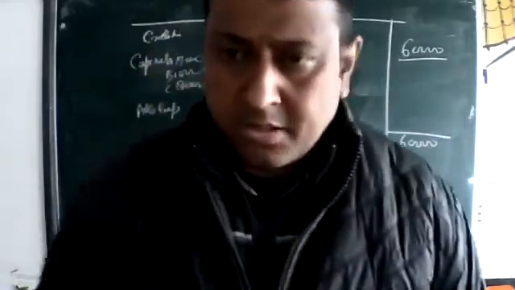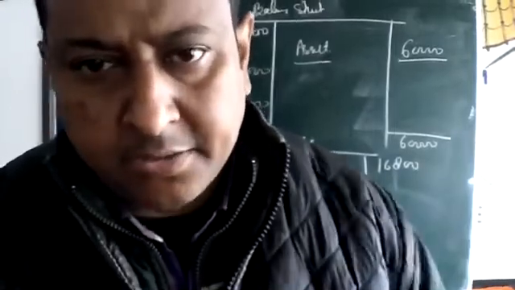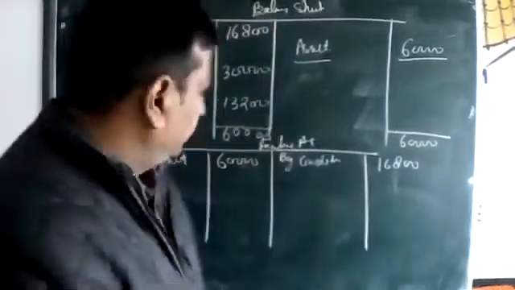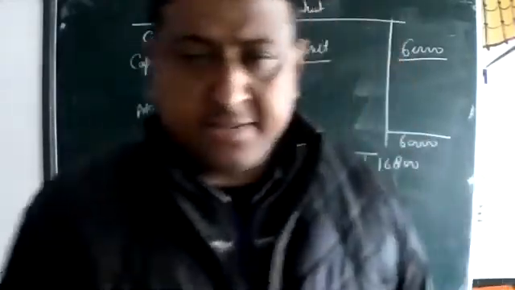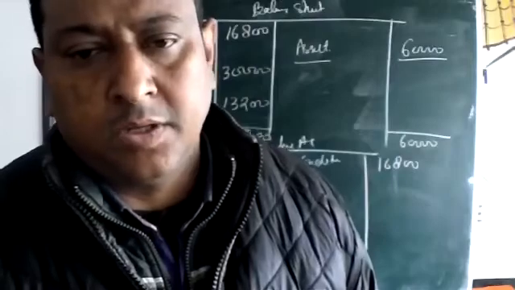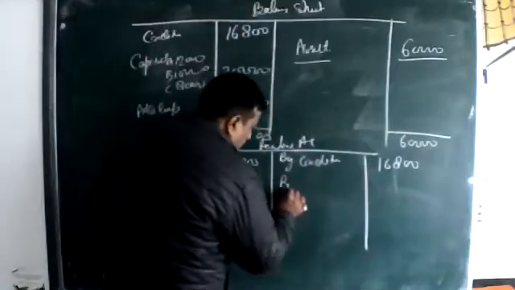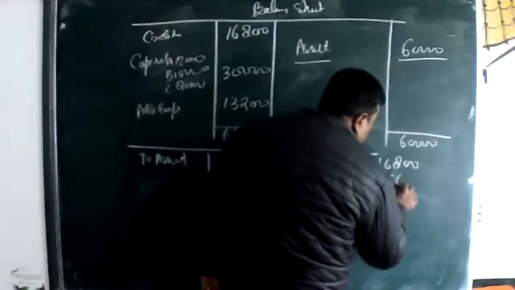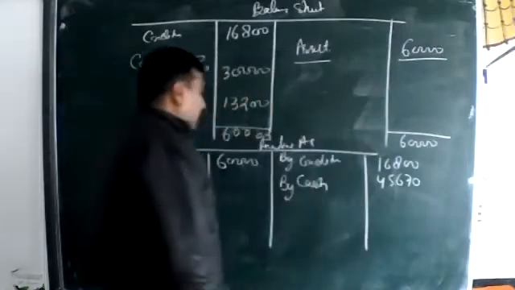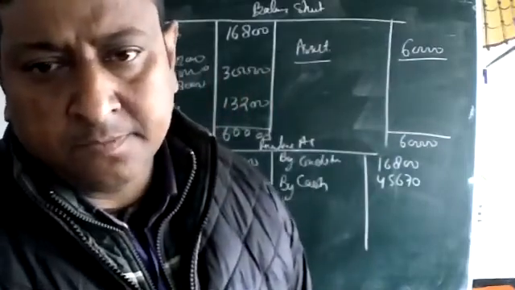Okay, 16,800. Now, what is the realized value? Sir, the assets realized at 45,670, by cash. Okay, about the creditors, is anything given for the realized value?